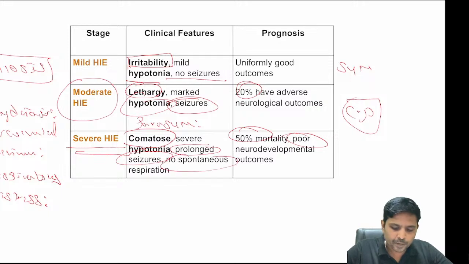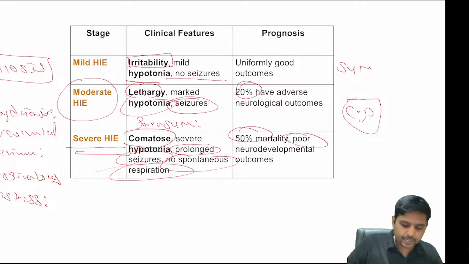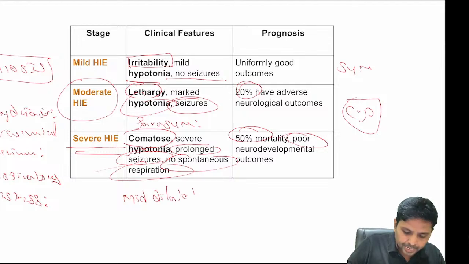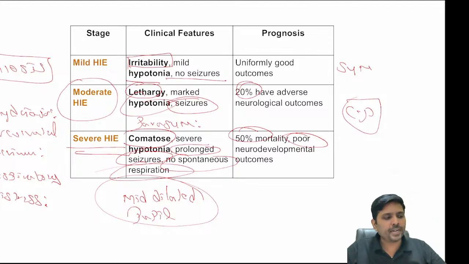There is no spontaneous respiration; you need to intubate the child. What will be the eye finding in this case? The eye finding is a mid-dilated pupil, in HIE stage 3.